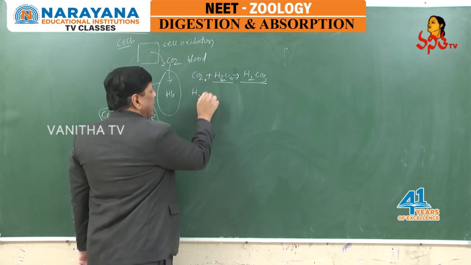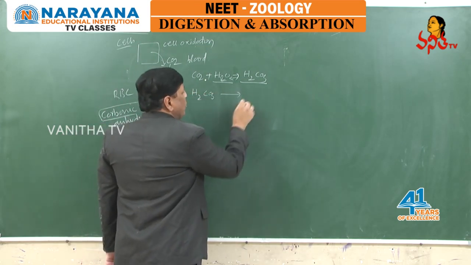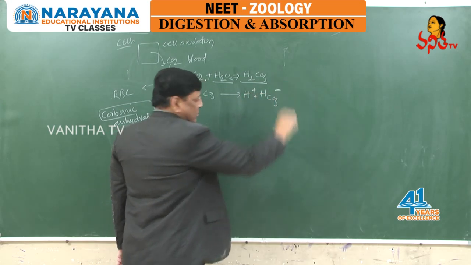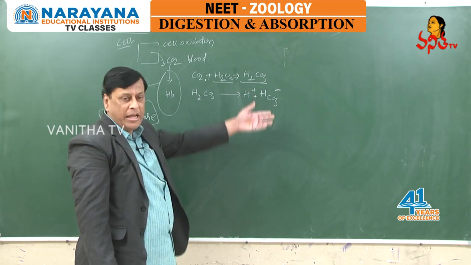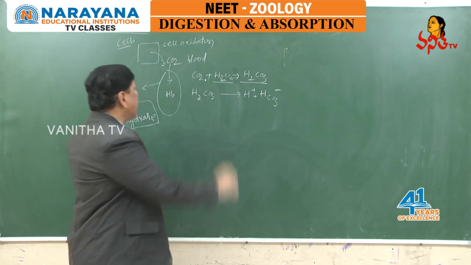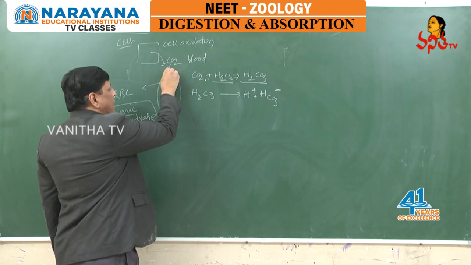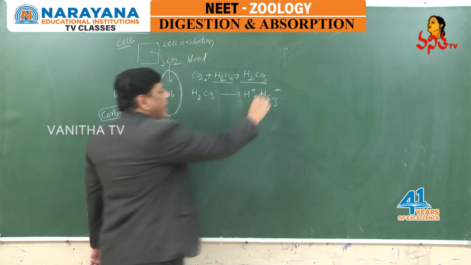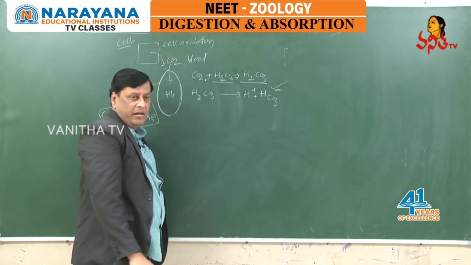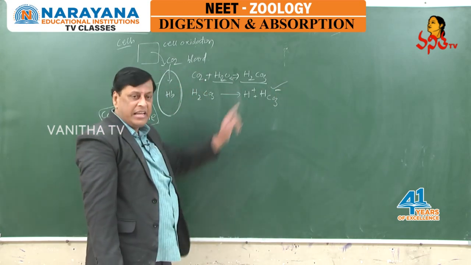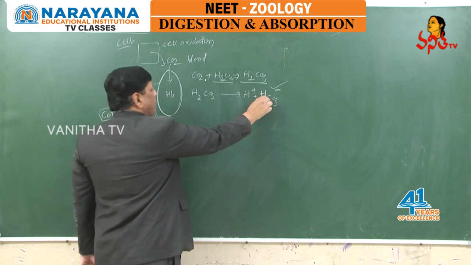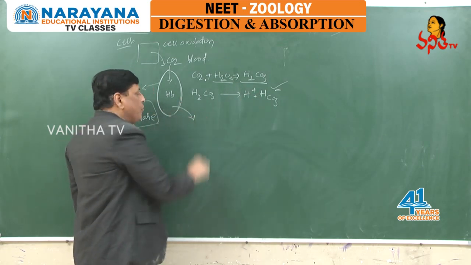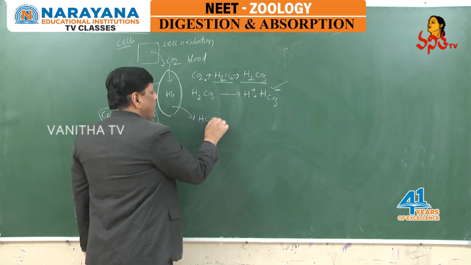Immediately the carbonic acid will dissociate into H plus ions and bicarbonates. H plus and bicarbonates. At tissues, the cell membrane of RBC is permeable for anions but not for cations. Because of this reason, whatever bicarbonates are formed in the RBC diffuse out into the plasma.